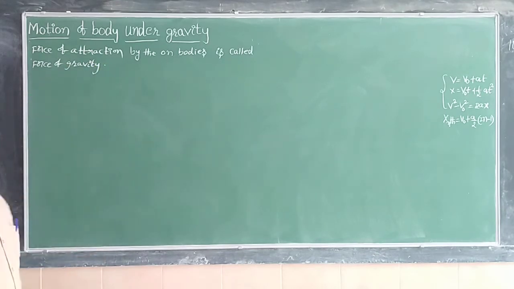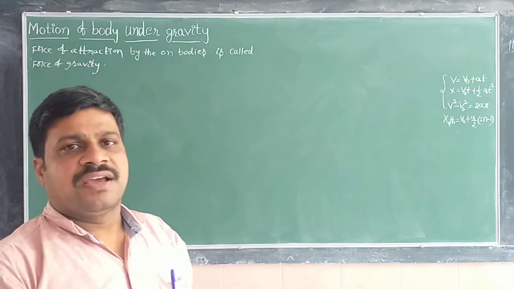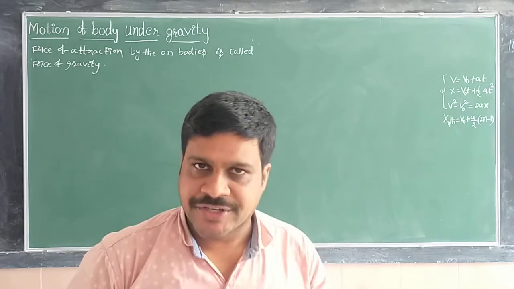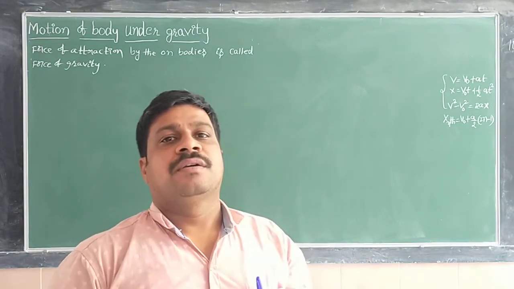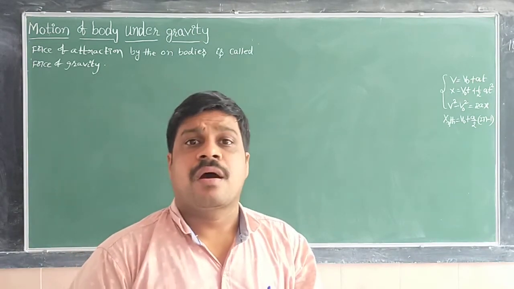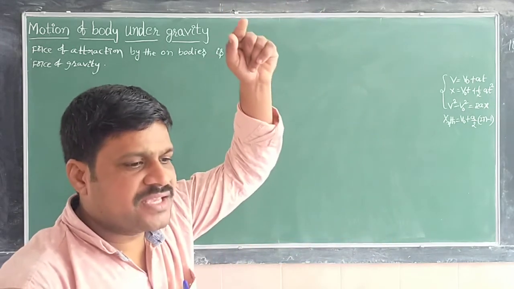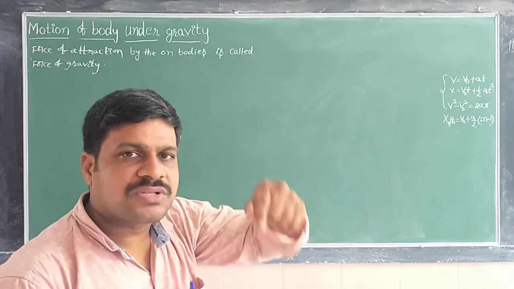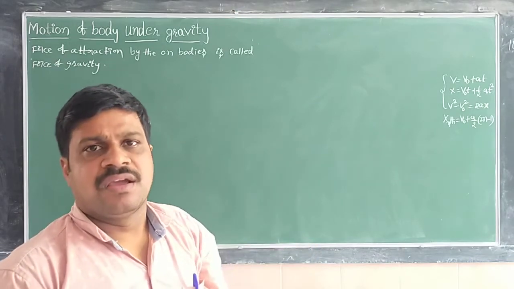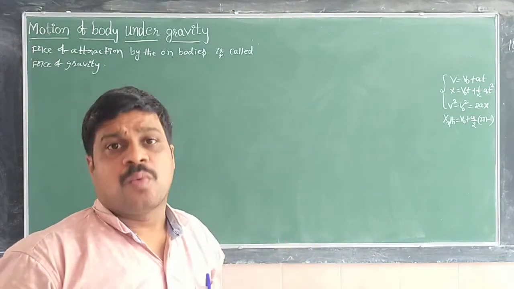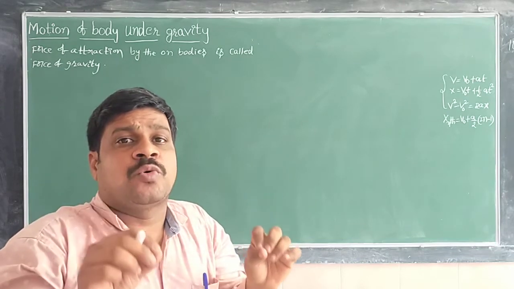Now see, any object thrown upward or dropped from a certain height moves towards the earth finally. Why is it traveling towards the earth?